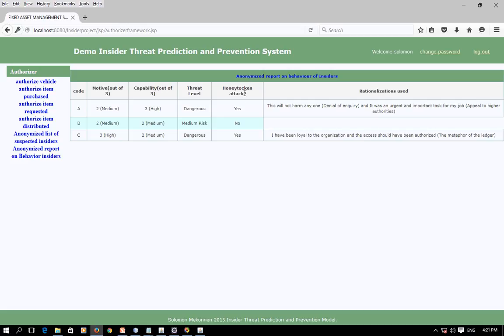One is whether those potential malicious users are using a honey token or not, and what kind of justifications they are providing when accessing that deception trap environment without having proper privilege. So this information will feed back to the management team so as to develop strategies to prevent future attacks.